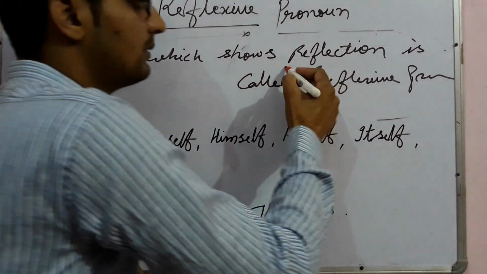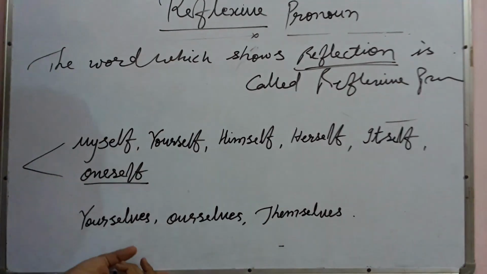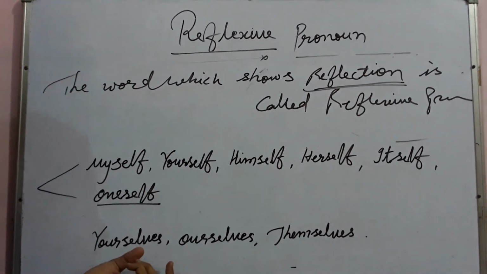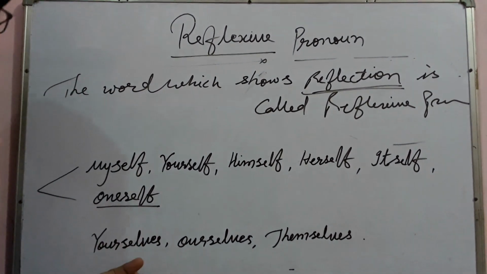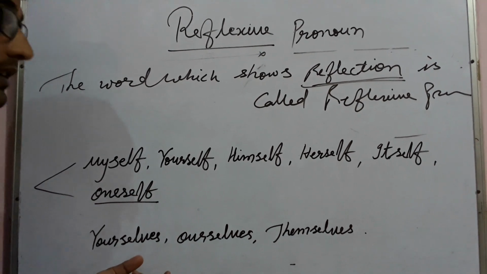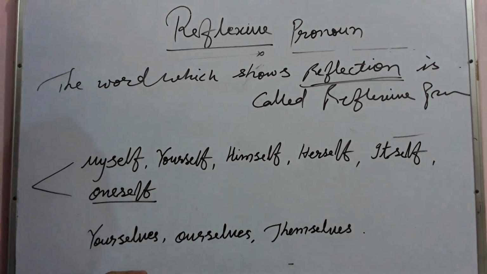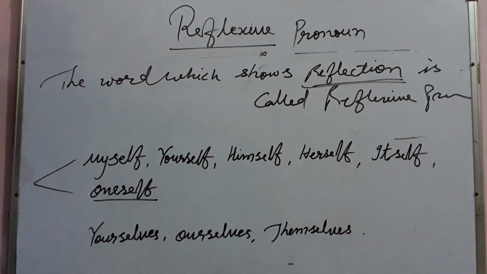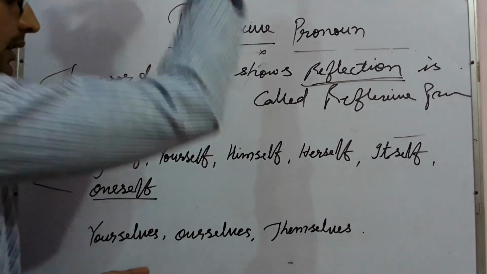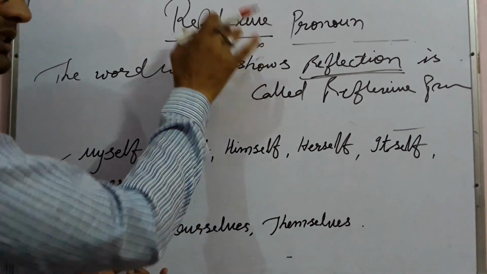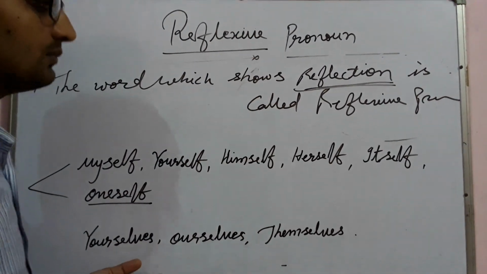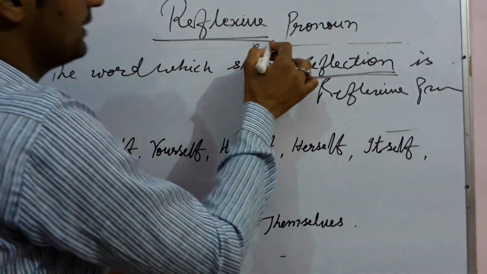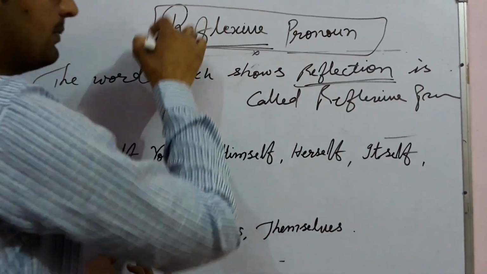Reflection of what? Reflection of the action performed by the subject in a sentence. So this word shows reflection of the action performed by the subject in the sentence. That's why it is called reflexive word or reflexive pronoun.